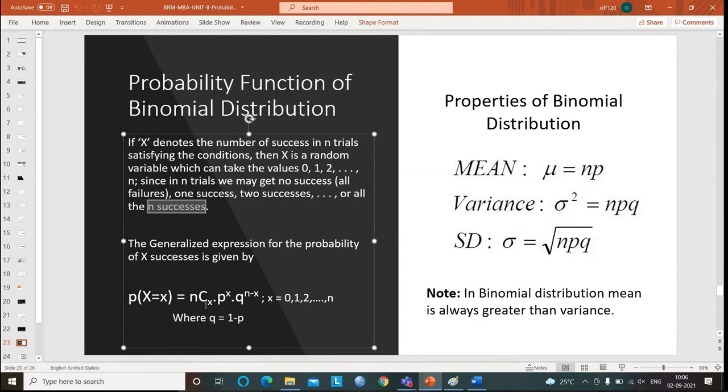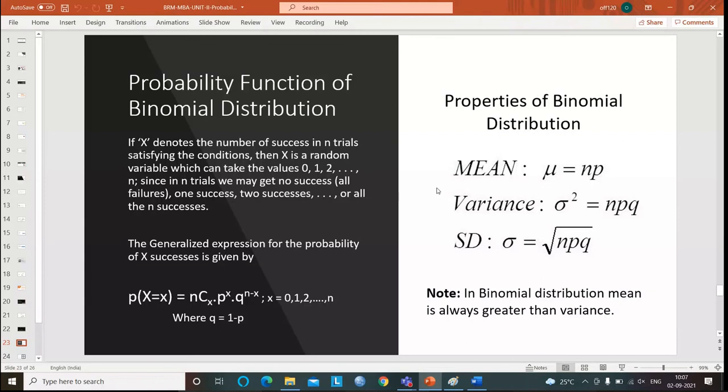Mean is always denoted by mu. Usually we say x bar, right? That is for a sample of observations, we take it as x bar. For the population, the mean is denoted by mu. And here mu is equal to n into p, where n is the number of trials and p is the probability of success. Let us suppose 4 coins are tossed, and the probability of success is 1 by 2. Then the mean is 4 into 1 by 2, which is equal to 2.